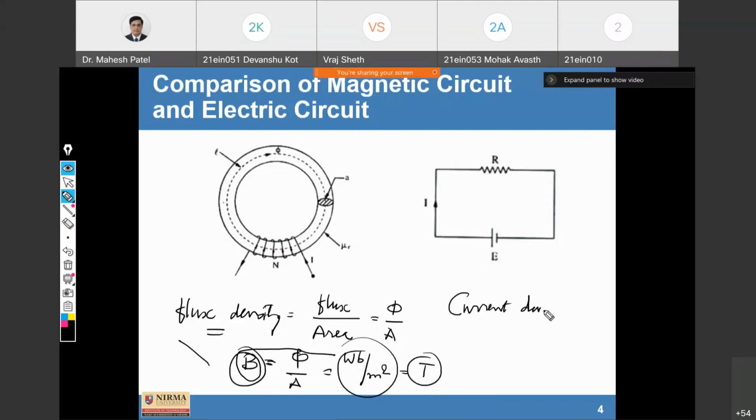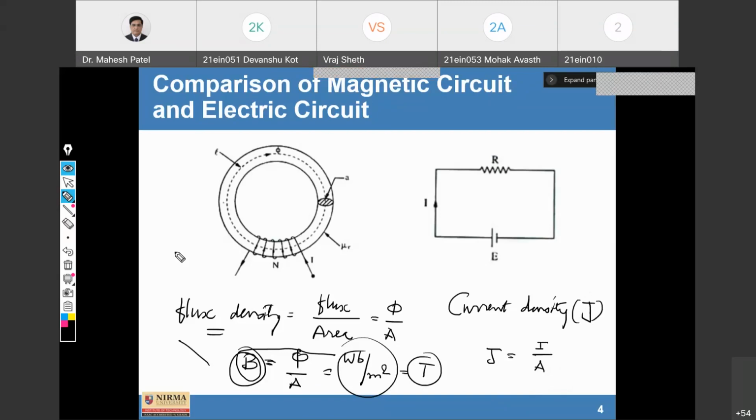Similarly, current density, abbreviated as J here. J is nothing but current per unit area, I by A. So current flowing per unit area is the current density here. And you can write ampere per meter square as the unit.